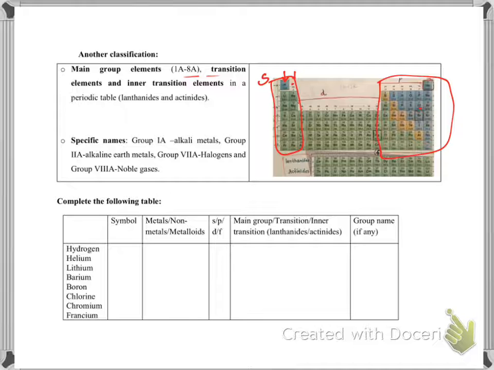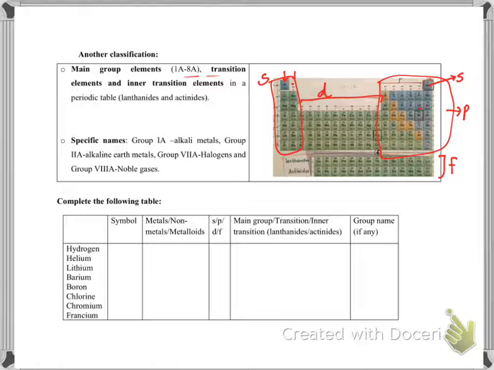On this side, all of these are known as P block elements, and you will understand soon why S, P, why these letters. There is only one on this side, helium, that's still known as S block. The ones here in the middle are known as D block elements, and these two are also known as F block elements.